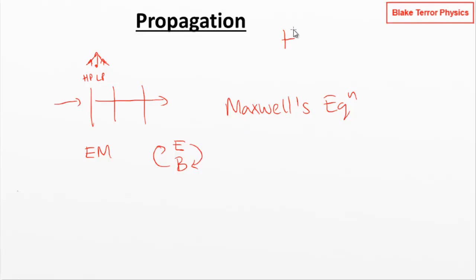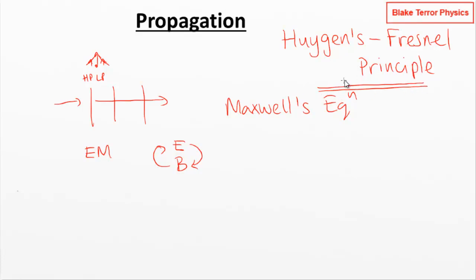And then when it comes to describing propagation and these other features of waves, at least in classical physics, we've got the Huygens-Fresnel principle, which is the descriptive process that was used, well, until we moved into modern physics, the descriptive process used to describe waves and how they move around.